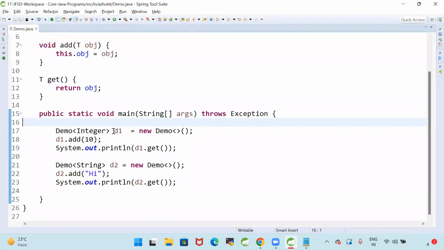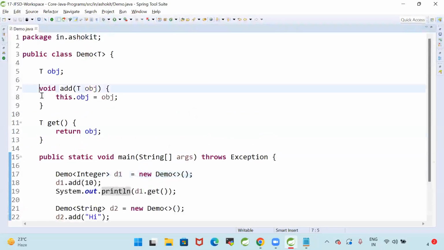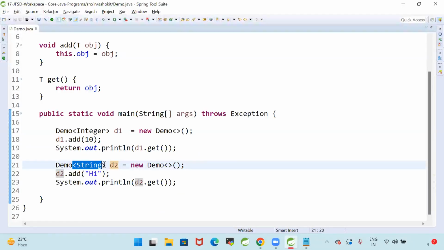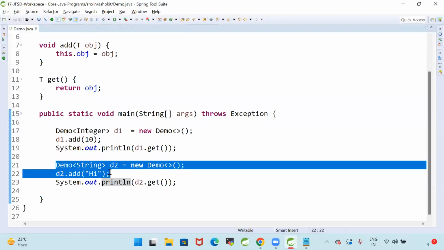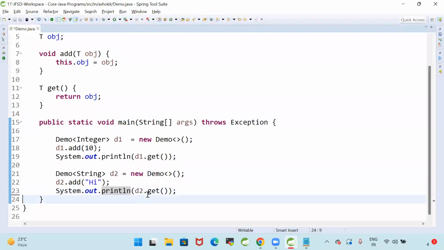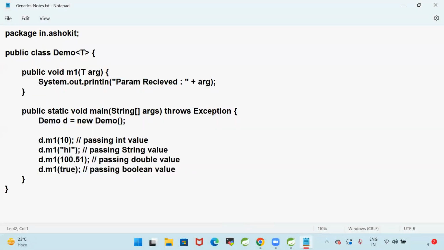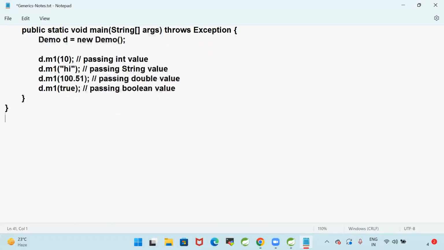Demo of integer D1. D1 variable is holding a demo class object. In the demo class object, we can store only int data. Demo of string D2. D2 belongs to string type. By using the D2 variable, we can store only string data in the demo object. Okay, so this is the second example: a Java program with a generic type.